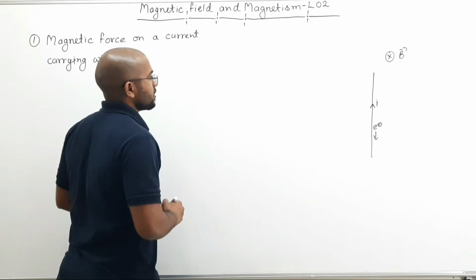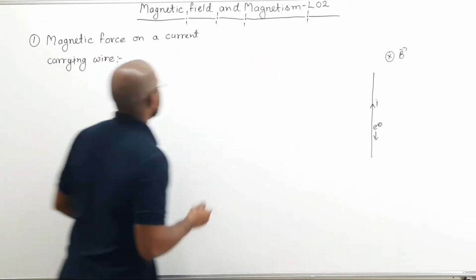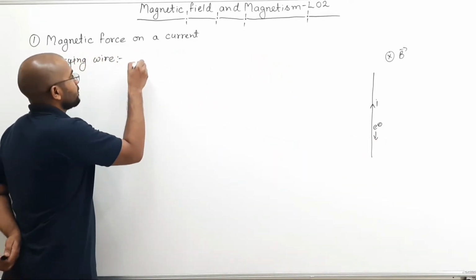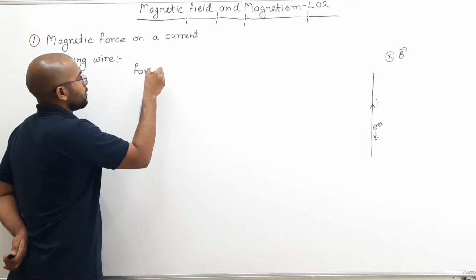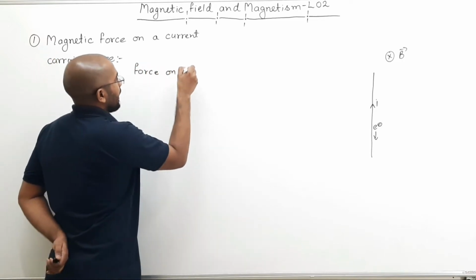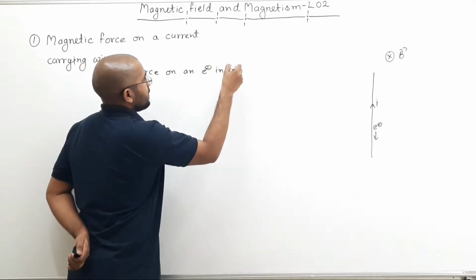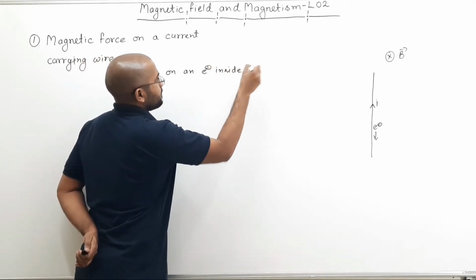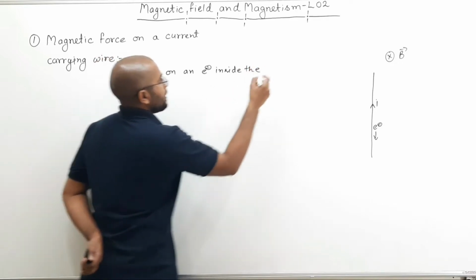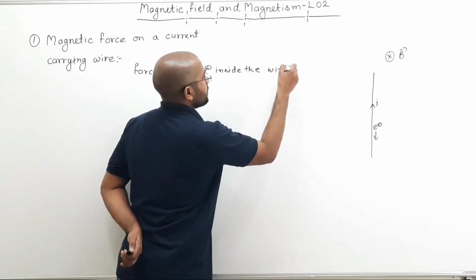Then how much force will this electron experience? So here you can write force on an electron inside the wire. Then how much will be this force?